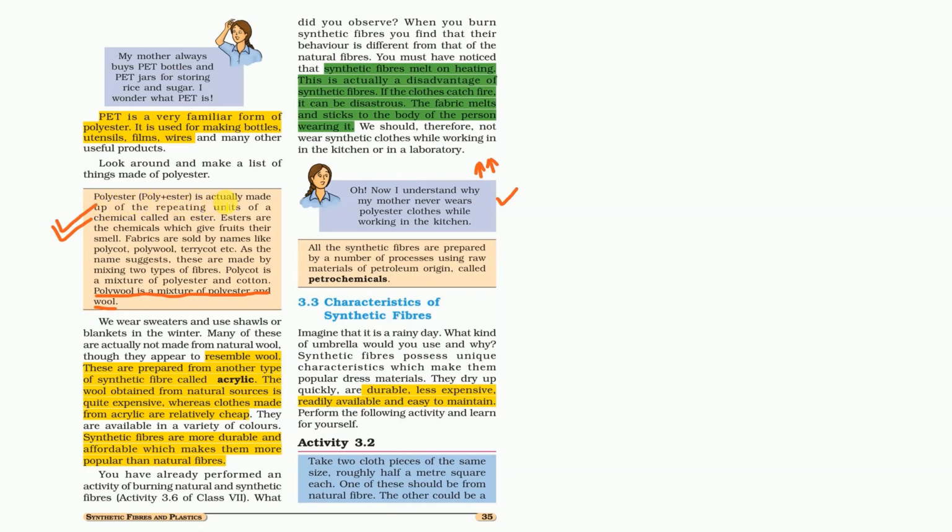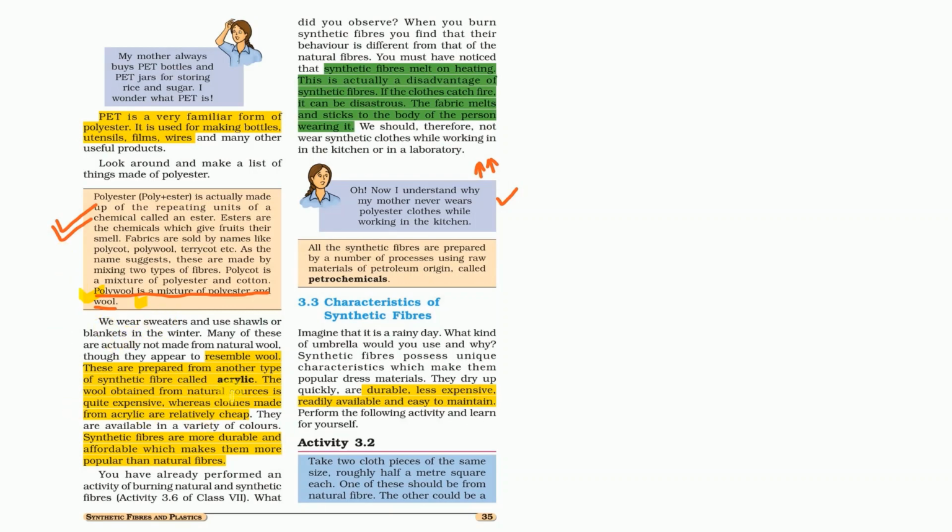Do you know, the word polyester is actually made from two words, poly and ester. Poly means many, and ester is a group of chemicals which combine in large numbers and then form polyester. There is also a group called polywool. Polywool is a mixture of polyester and wool.